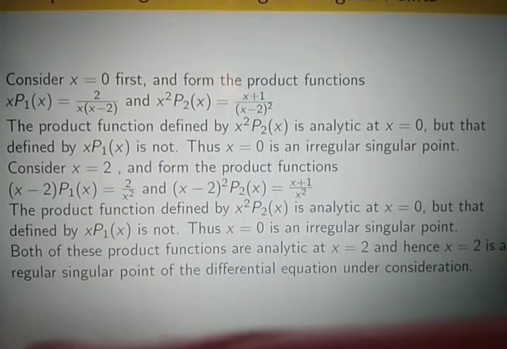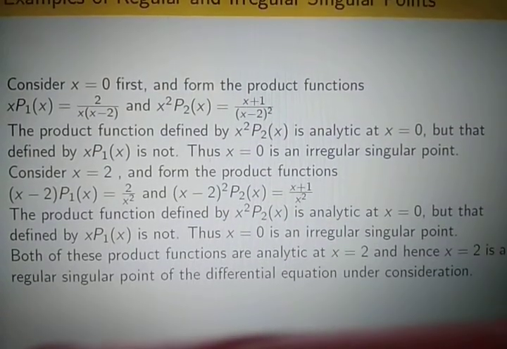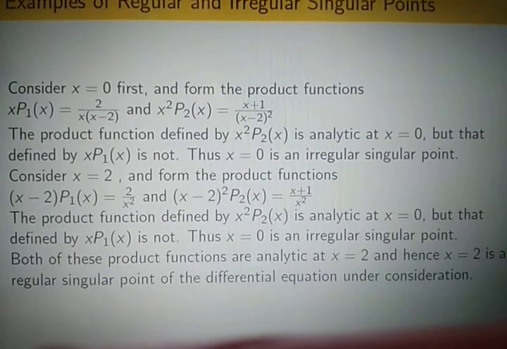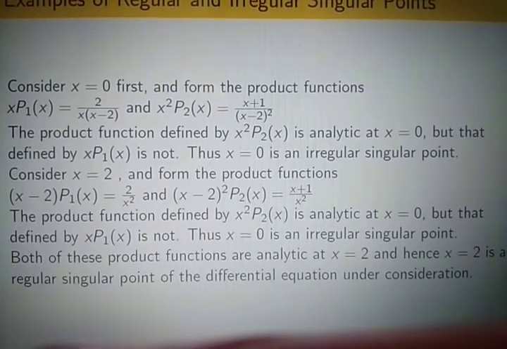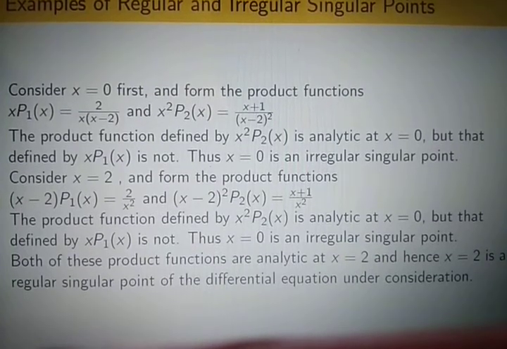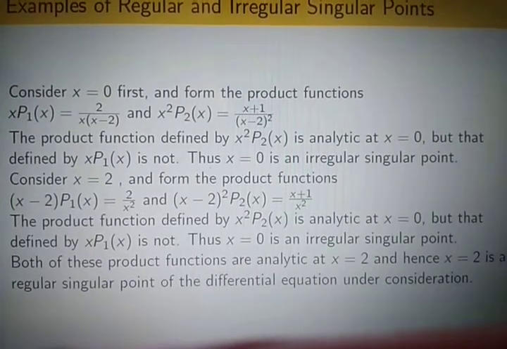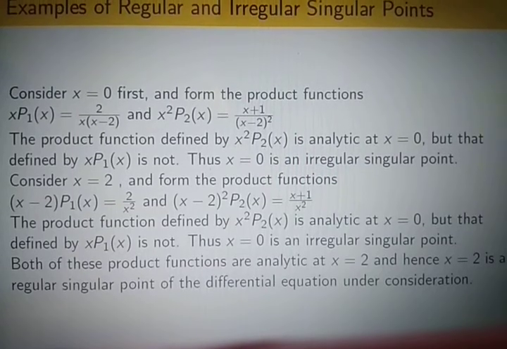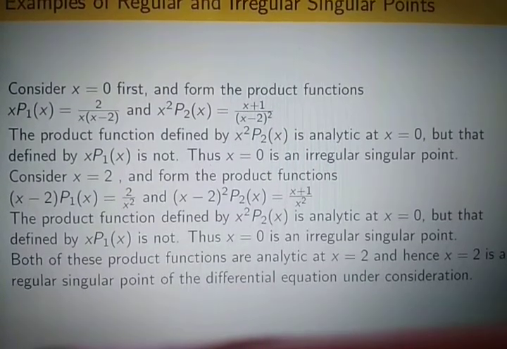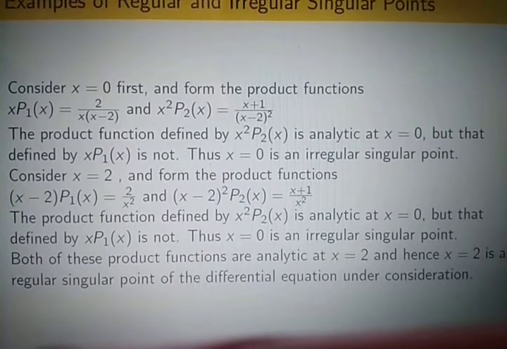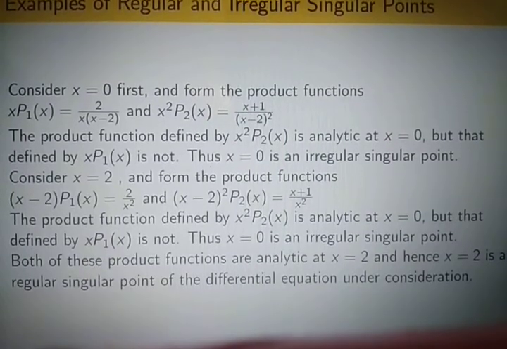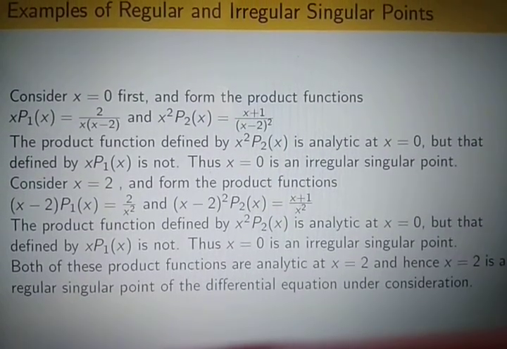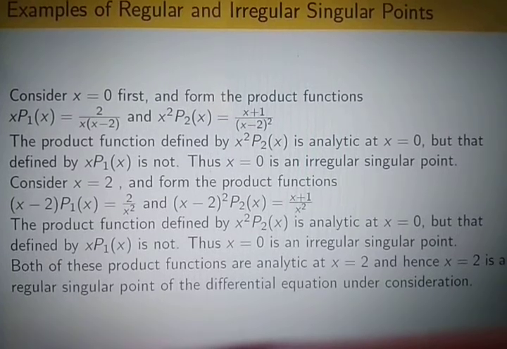Now we first consider x equals 0, and the product function x into p1x equals 2 by x into (x minus 2). The product function defined by x square into p2x is analytic at x0. Here we obviously see that x square into p2x is (x plus 1) by (x minus 2) whole square, so this is analytic at x equals 0.